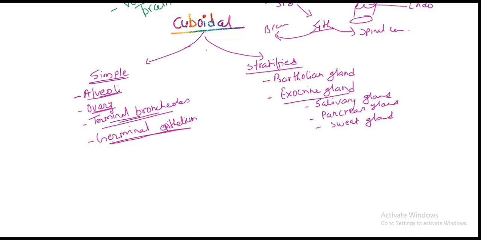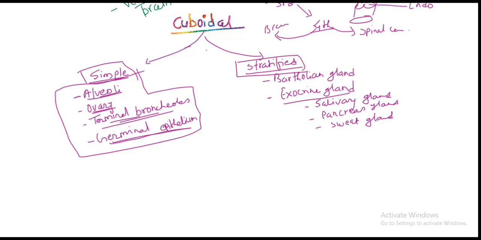Then the cuboidal epithelium, already talked about, simple type and stratified type. The stratified type is found in the Bartholin gland and exocrine glands like the salivary gland, pancreas, and sweat gland. And a question asks about something confusing: where is the Bartholin gland? The Bartholin gland is found in the vagina,